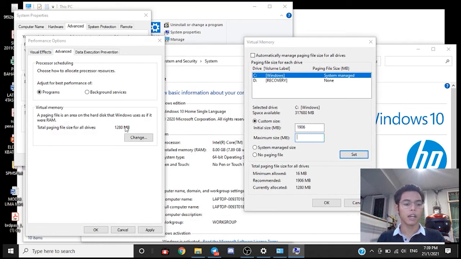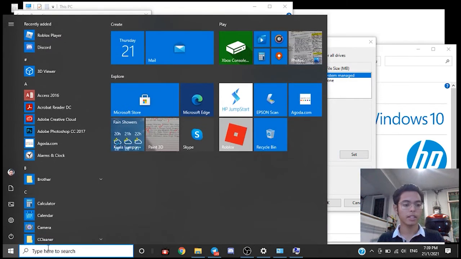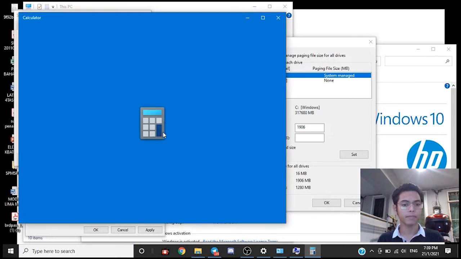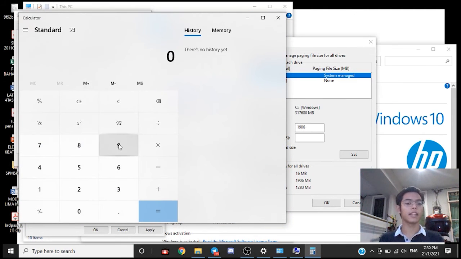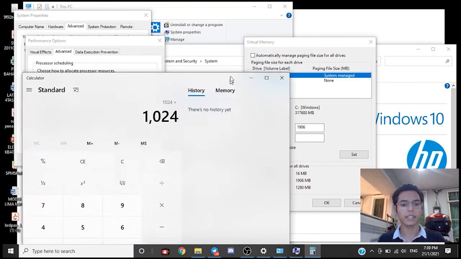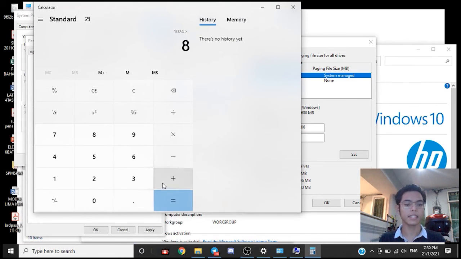Our installed RAM is 8 GB. So 8 GB, 1024 times 8.